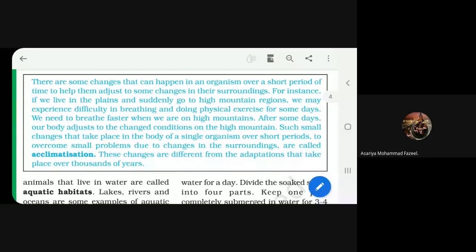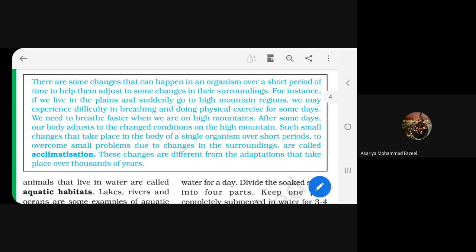The same happens in the case of animals and birds also. If they do not find the proper amount of food, water and shelter wherever they are living, they have to move. In the topic of migration, we have learned that in search of food they migrate from one place to another. For a shorter time period it's difficult for them to adjust to the new climate, but afterwards they adjust to that new climate.